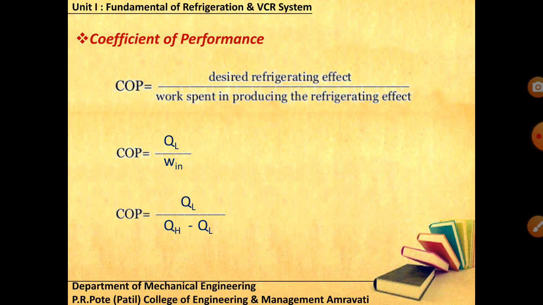One more thing regarding the performance of any system or device: you may have either efficiency or COP. Efficiency comes into the picture whenever you are talking about the conversion of energies, when one form of energy gets converted into another form.